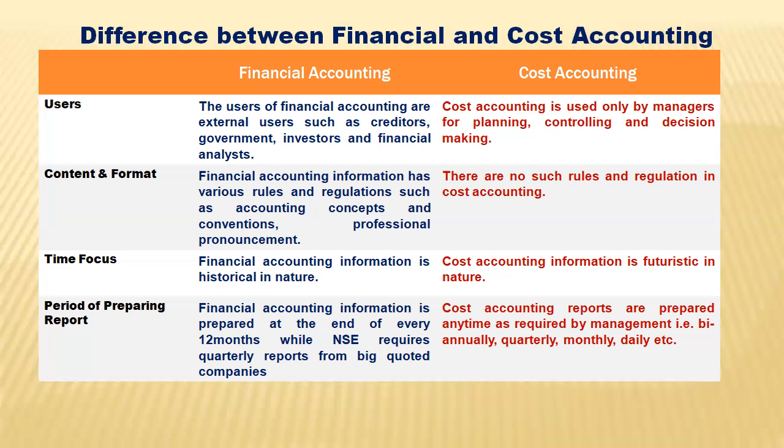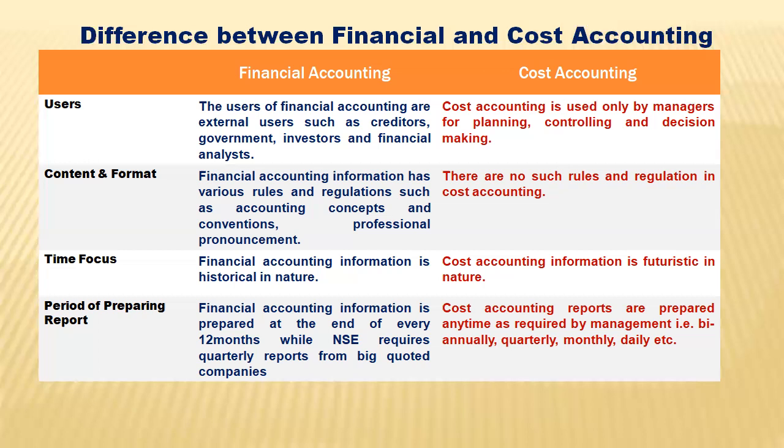However, when it comes to cost accounting, there are no such rules and regulations. So for financial accounting, there are rules and regulations. In cost accounting, there are no rules and regulations. It's as simple as that.